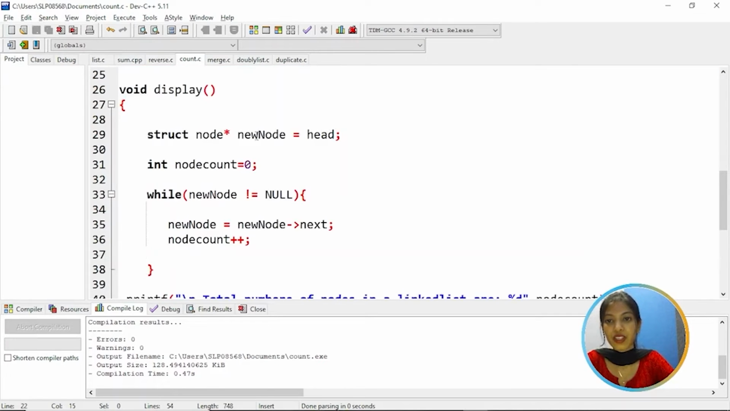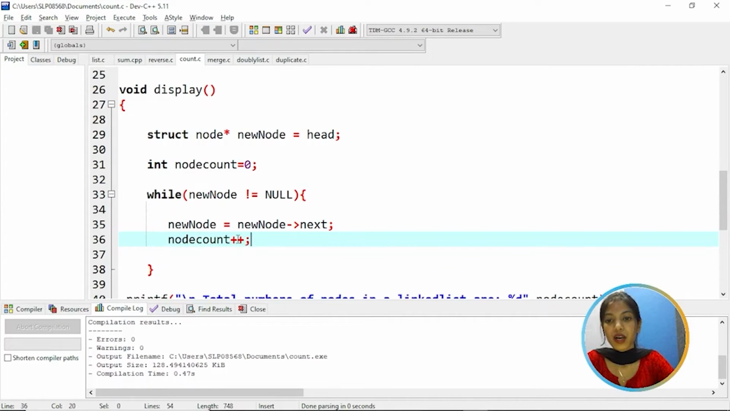And coming to the display function, here we are going to display the node count. So here we have a new node which is assigned to head, and initially the node count is equal to 0. While new node is not equal to null, that means new node next is assigned to new node, and every time it is printed, it will increment node count by 1. So we are using node count plus plus.